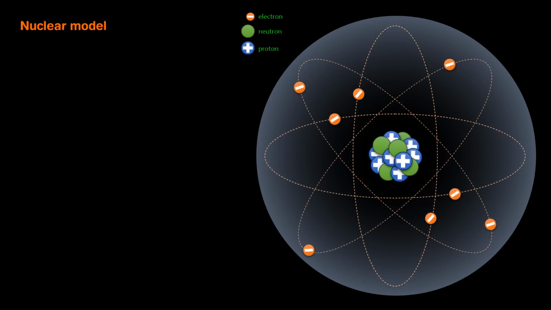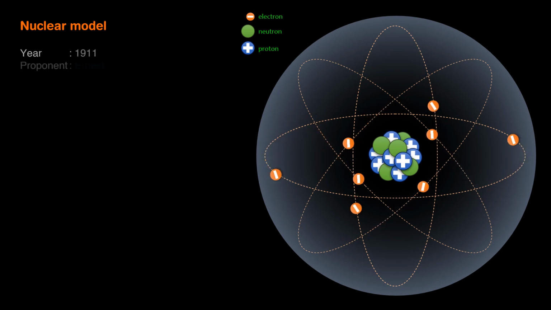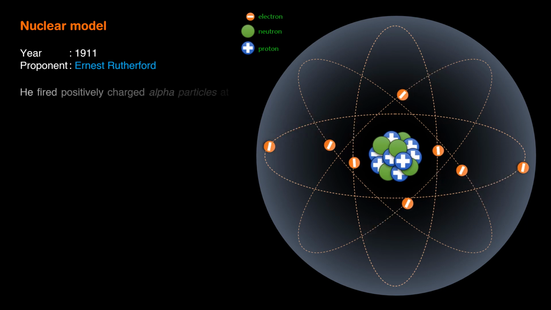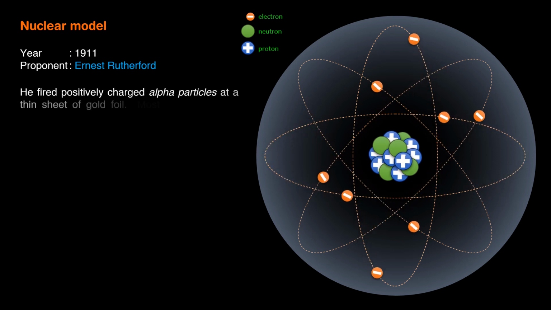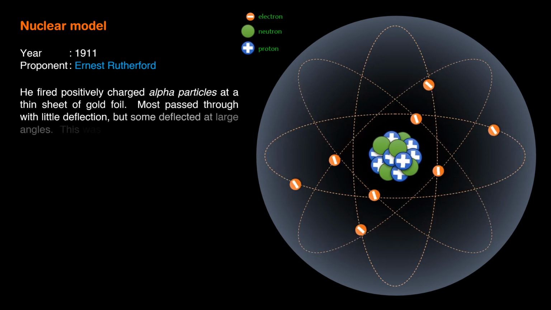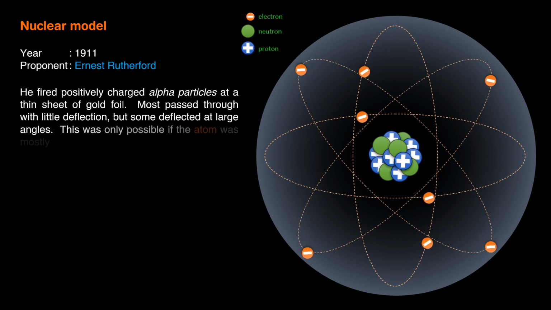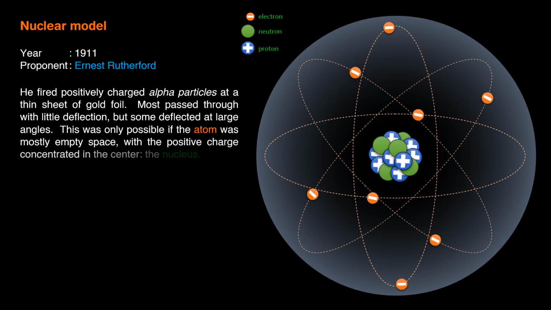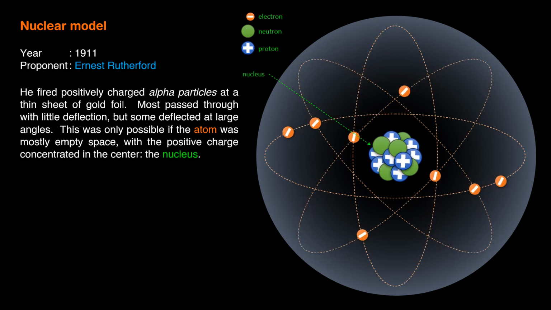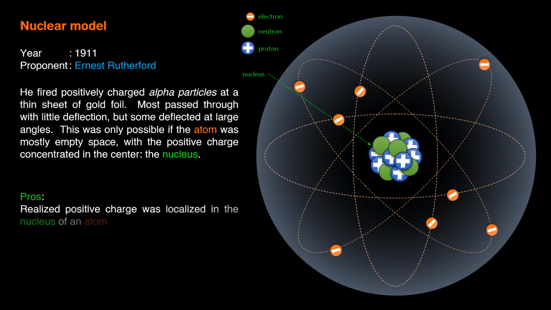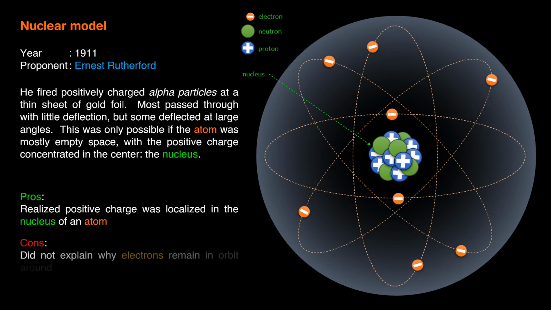Nuclear model. Year, 1911, proponent, Ernest Rutherford. He fired positively charged alpha particles at a thin sheet of gold foil. Most passed through with little deflection, but some deflected at large angles. This was only possible if the atom was mostly empty space, with the positive charge concentrated in the center, the nucleus. Pros, realized positive charge was localized in the nucleus of an atom. Cons, did not explain why electrons remain in orbit around the nucleus.